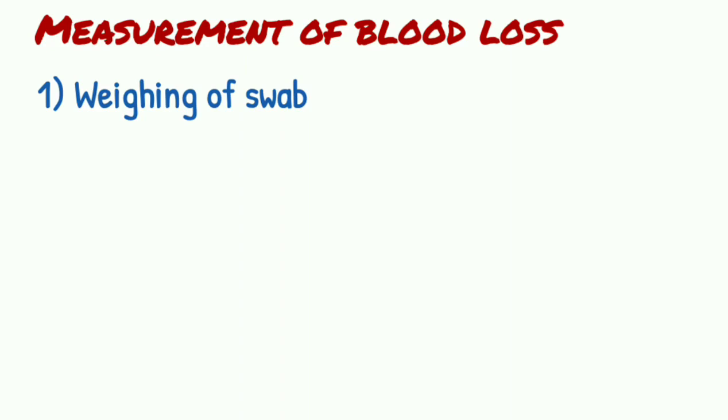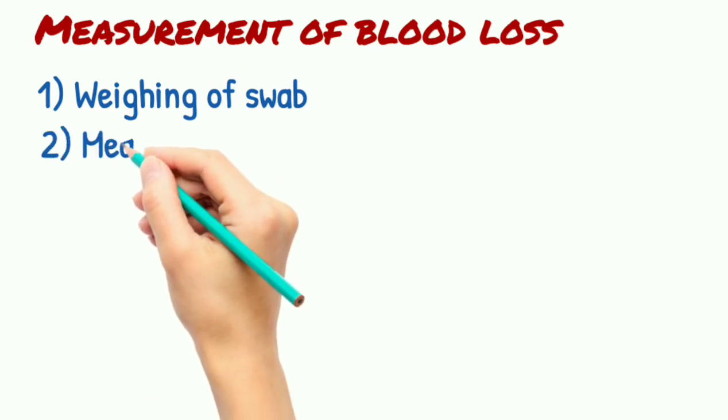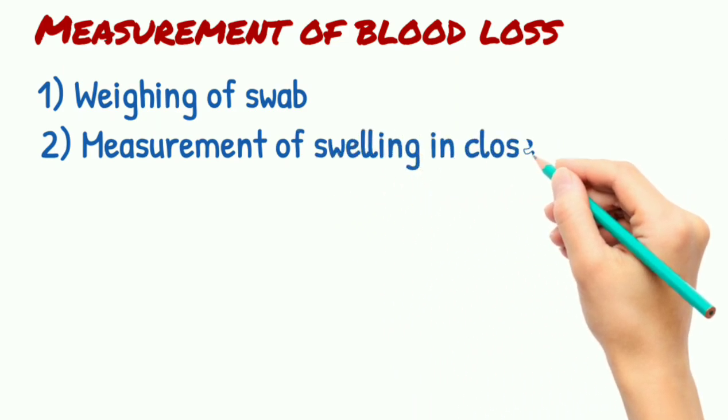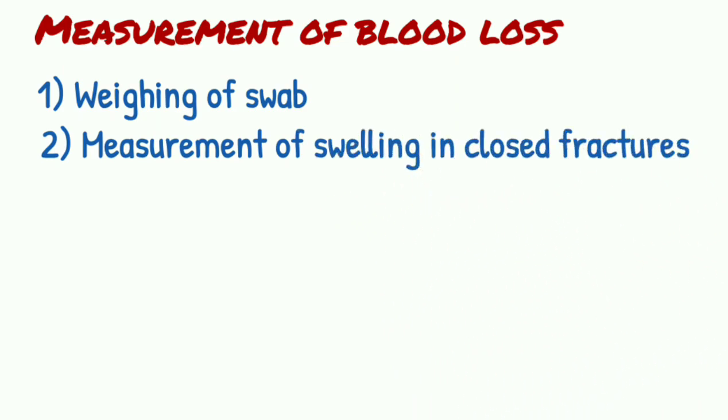The difference of weight is the amount of blood loss. 1 gram equals 1 ml of blood loss. As mentioned earlier, it cannot give the actual amount of blood loss, and it should be multiplied by a factor of 1 in moderate operations like a partial gastrectomy or a radical mastectomy.